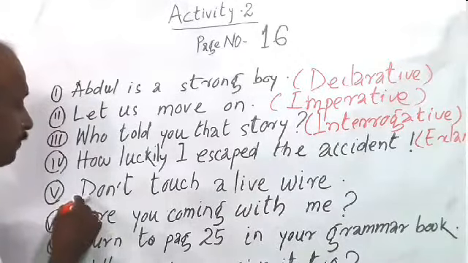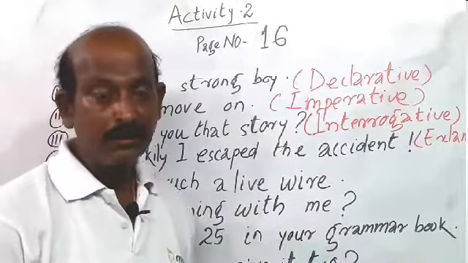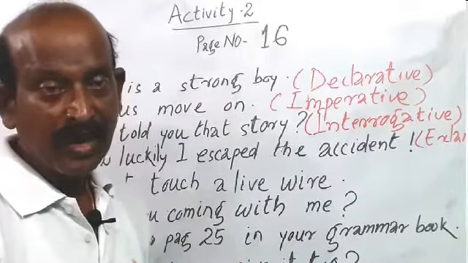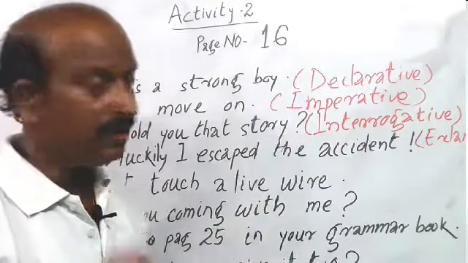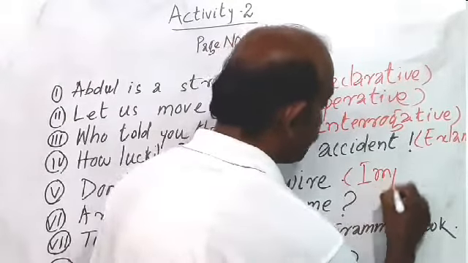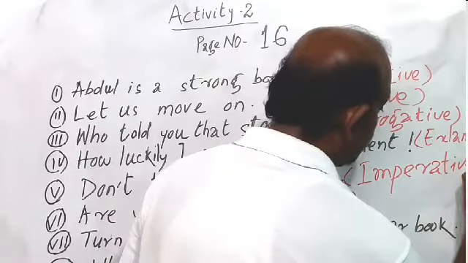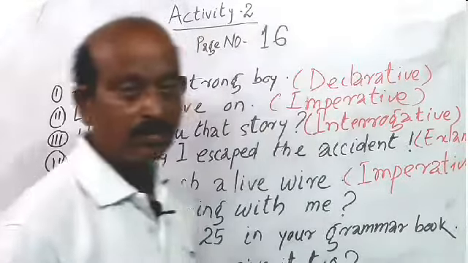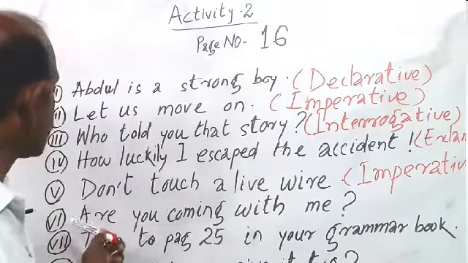So question number 5, don't touch a leaf wire. It is a warning. As it is a warning, it is an imperative sentence. Write down imperative against it. Am I clear?